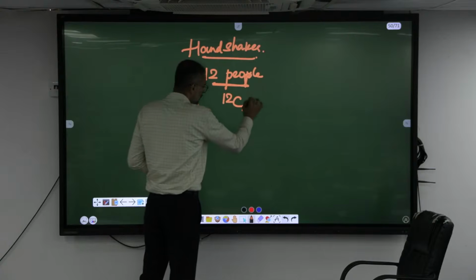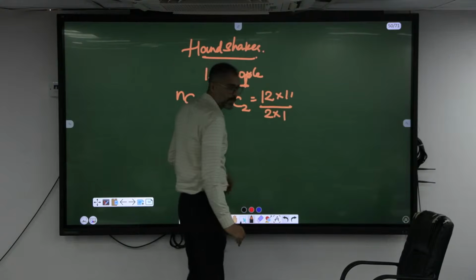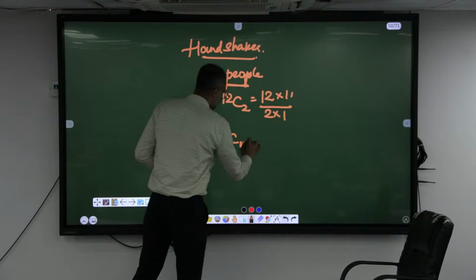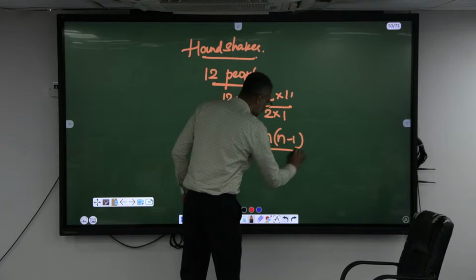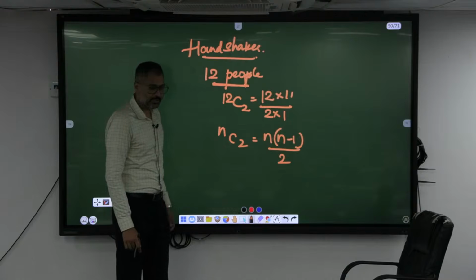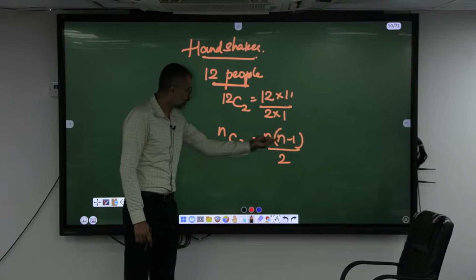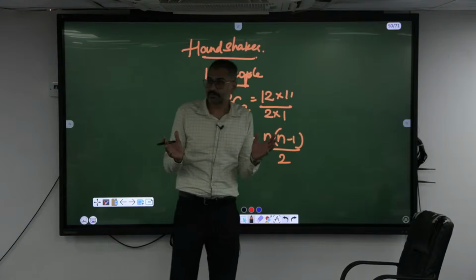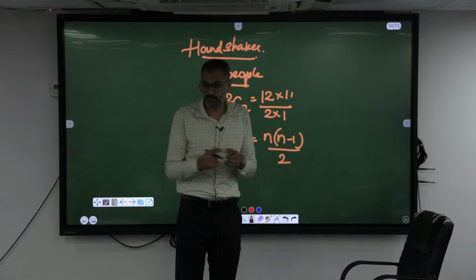12C2. 12C2 can be written as 12 into 11 divided by 2 into 1, which can be written in the form NC2 is equal to n into n minus 1 divided by 2 factorial, or 2. 2 factorial is 2 only. Same thing. Always the number of handshakes exchanged is NC2, n into n minus 1 by 2. Rather than handshakes, can I say matches played? Yes, of course. In a tournament, matches are played against the teams, or else individually they are playing.